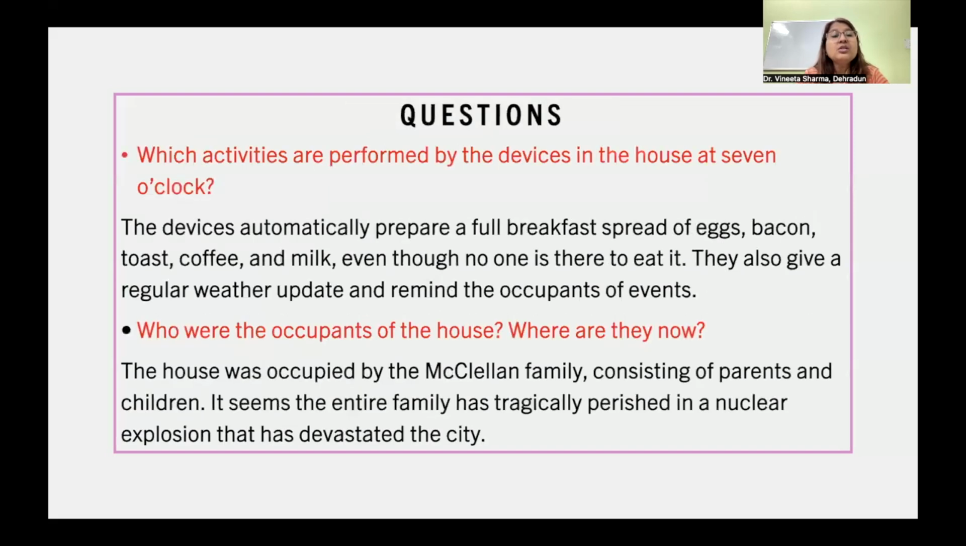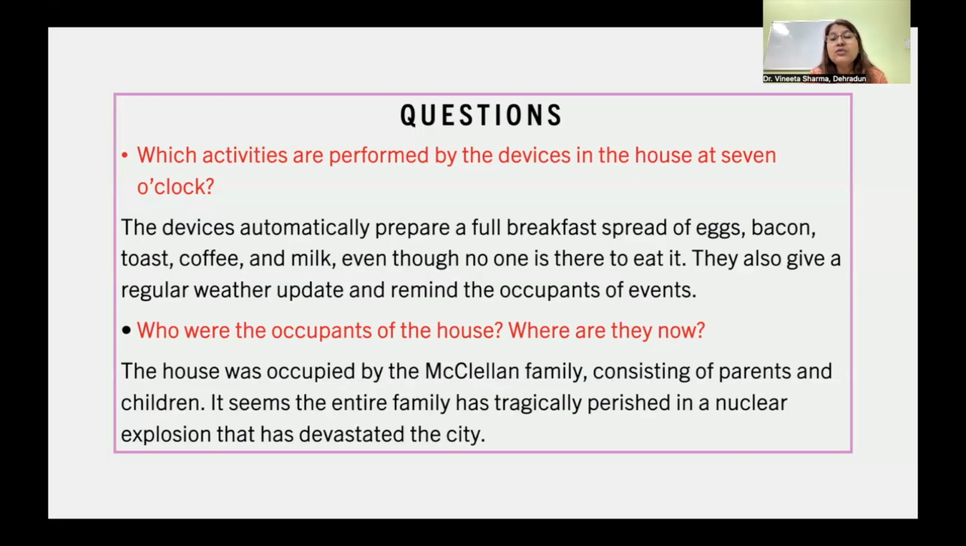Look at the questions. Which activities are performed by the devices in the house at 7 o'clock? So I have tried to give some points here because children usually find this story difficult. The devices automatically prepare a full breakfast spread of eggs, bacon, toast, coffee, and milk, even though no one is there to eat it. They also give a regular weather update and remind the occupants of events.